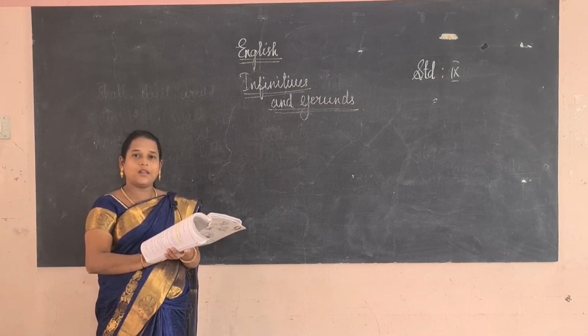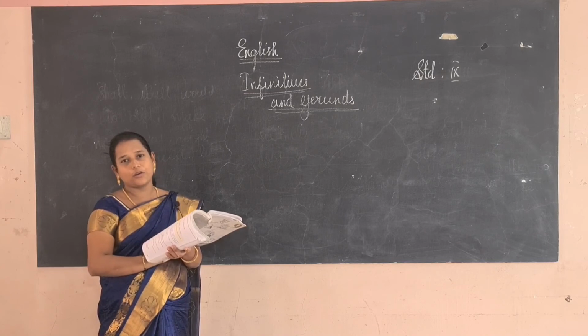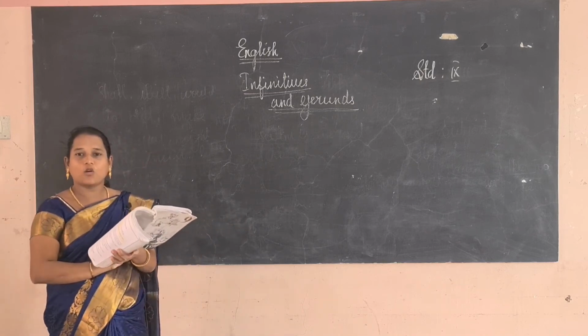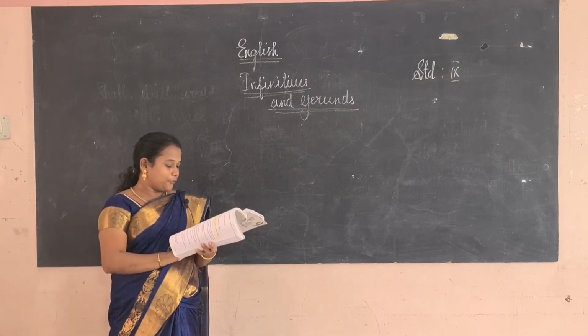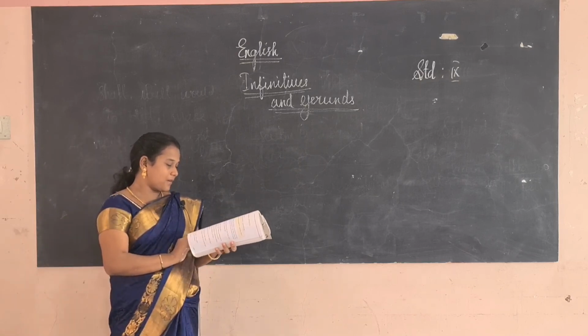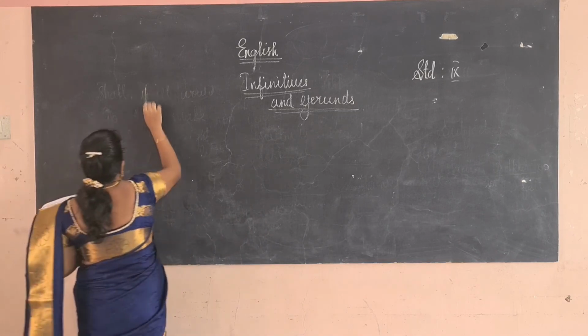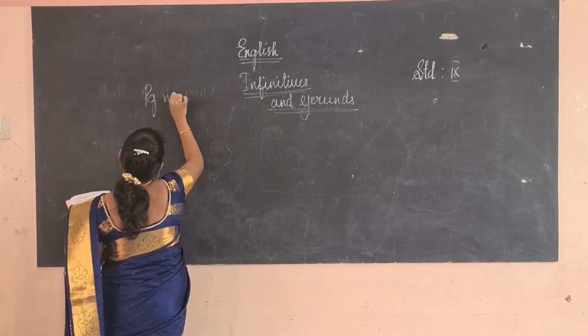It is an action word, it ends with ing. I had already told you, verb plus ing is a gerund. It always acts as a noun. Read the following pairs of sentences on page number 70 and 71. This is the exercise we are going to do.